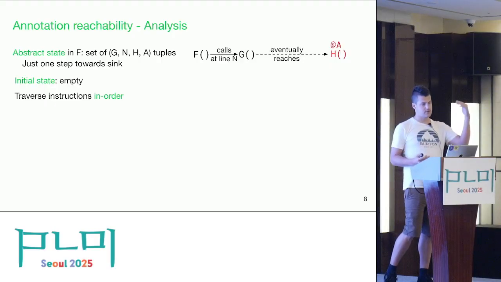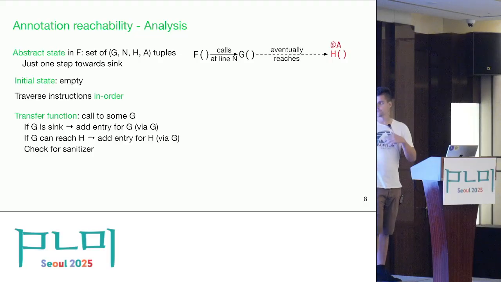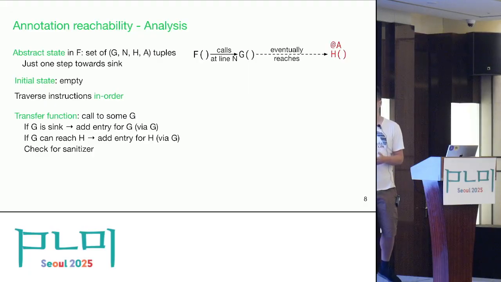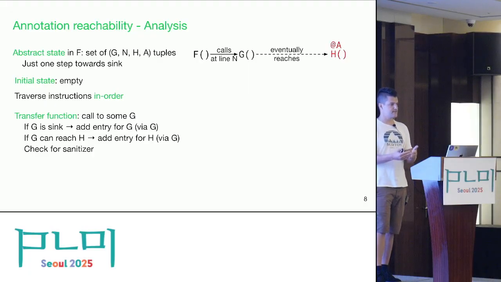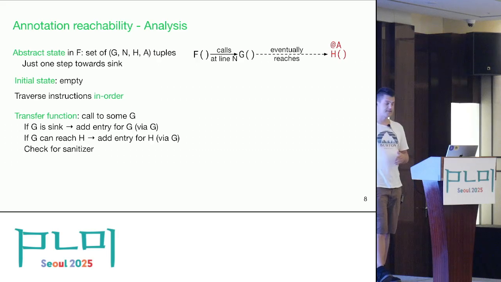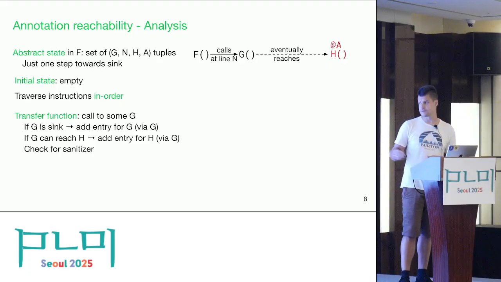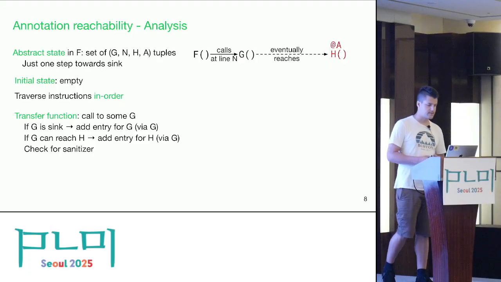We traverse the instructions of the function in order. And the way the transfer function works is that if we see some call to some function g, then we check if g itself is a sink. Then we add an entry that we directly call a sink. But if it's not a sink, then we check whether it can reach any sink. And if yes, then we add a so-called indirect entry. And we also check for sanitizers as well.